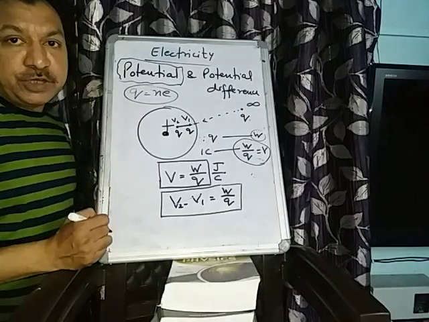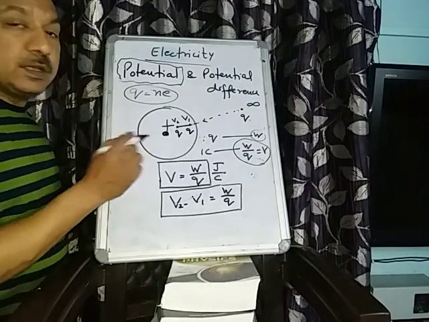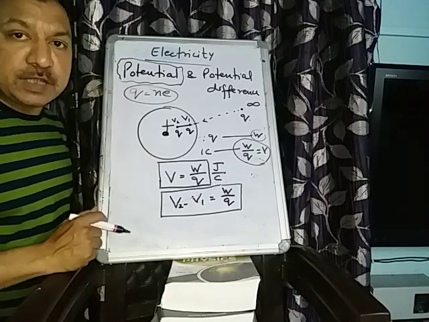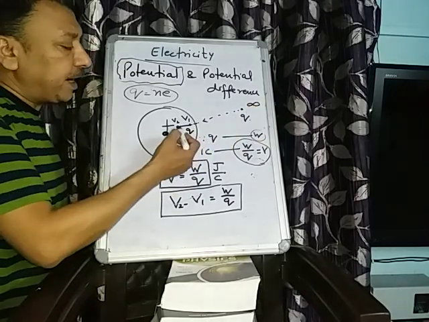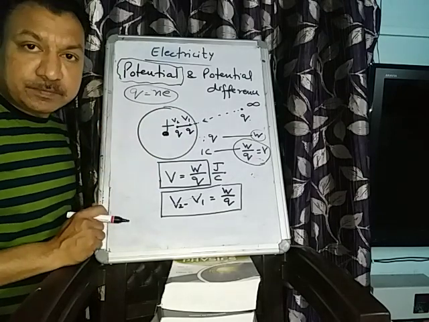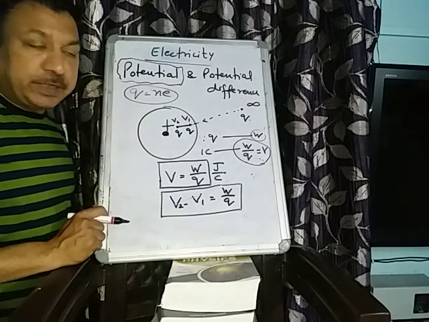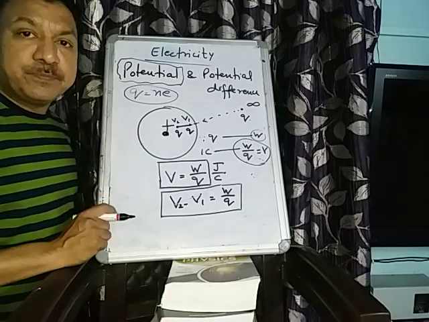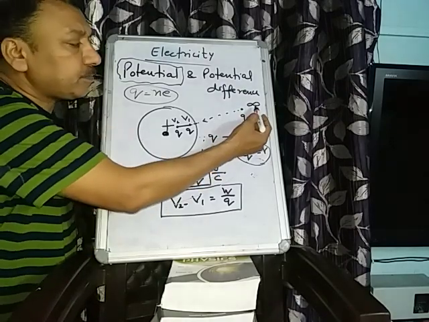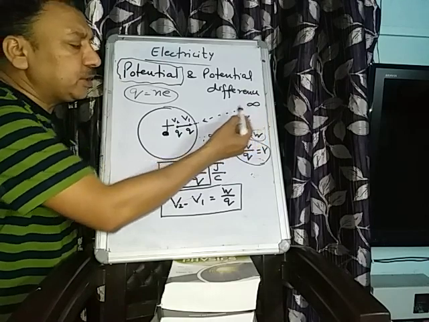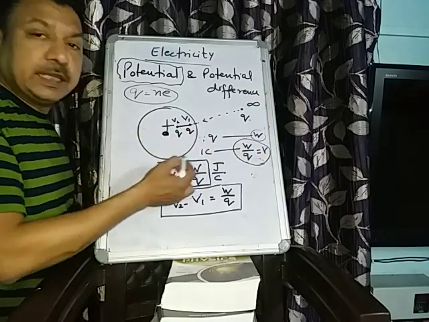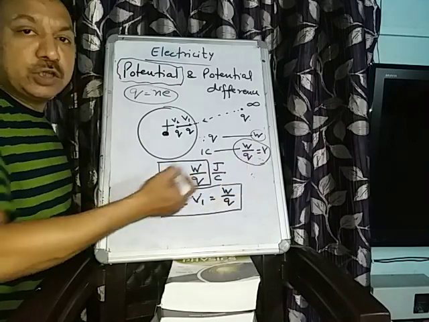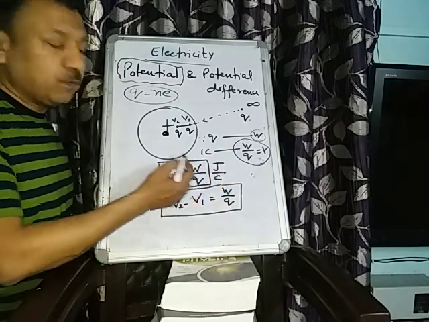So what is potential? Potential is the work done in bringing a unit positive charge from infinity to a point in an electric field. Again I am repeating it. Then the formula becomes V is equal to W upon Q, where W is the work done.